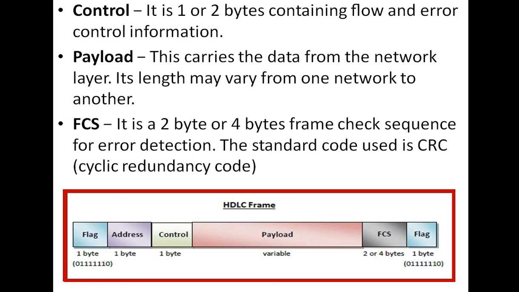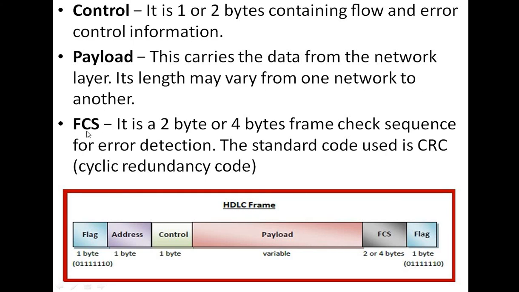Okay. Next, that is the fourth one, is payload, or we can say information field also. So the information field contains the user's data from the network layer or management information. Okay, it carries the data from the network layer. Its length may vary from one network to another network.